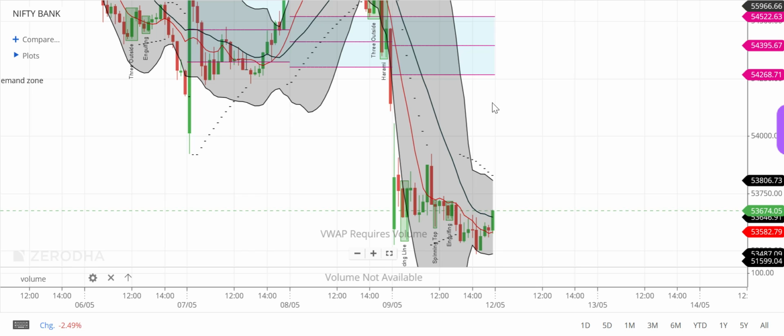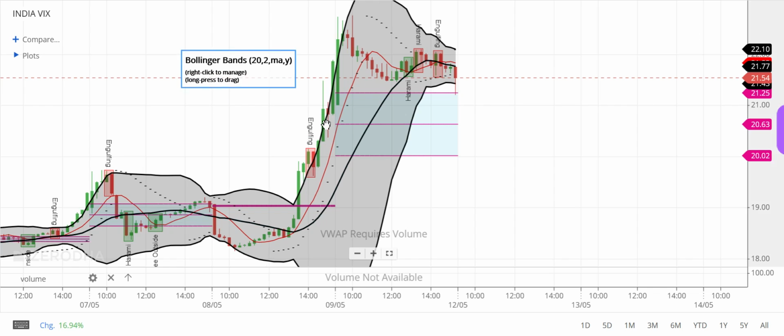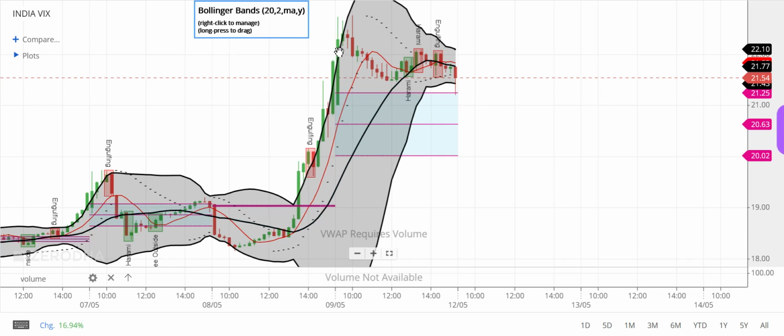You see this, there is a gap down. You see this, yesterday it closed here, on 8th it closed here, and on 9th it went down here. So there is a gap down in the market first of all. That means the sentiment is hugely negative. If the sentiment is negative, it will be backed by data. What is the data? India VIX. If you see India VIX, yesterday it was here, today it is up. So India VIX is telling us it is highly volatile. The sentiments are negative, and India VIX is also saying that.